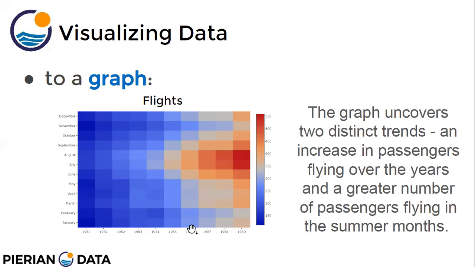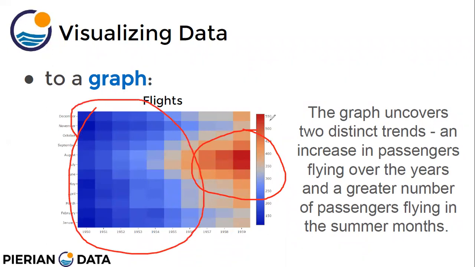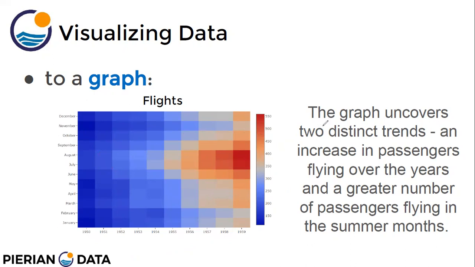But as we move towards 1959, we see more red color in the graph, and during these particular 2 months, August and July, the color is more red, right? That means a very large number of passengers travel during this particular month. So with this picture, in just 1 second, any person can make out there is something different, like this particular part of data is different from other parts of the graph, right? Because a higher number of passengers traveled during this month and not during this part of the year or this part of the decade.